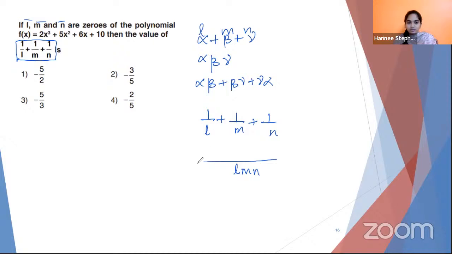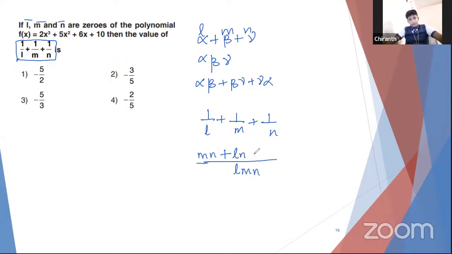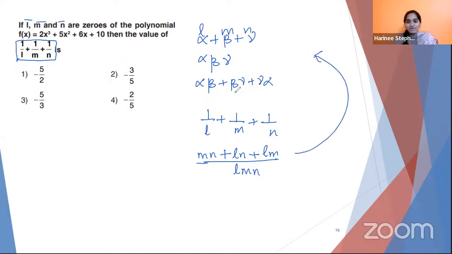What would be the first numerator? Yes, Chitra, repeat. Did you say MN? Yes, ma'am. Yes, very good. Correct, because in the first term, L is there, but M and N are missing. So that's what you do when you take LCM. Whatever the second term, Dundubi? LN. Yes, correct. Say the third one, Dundubi. LM. Yes, correct.